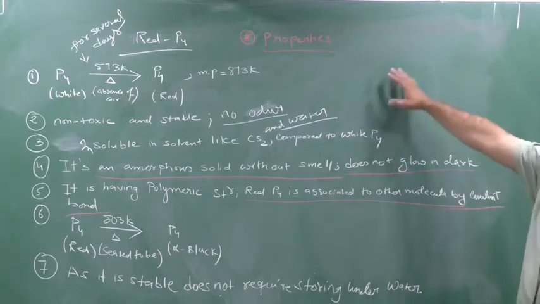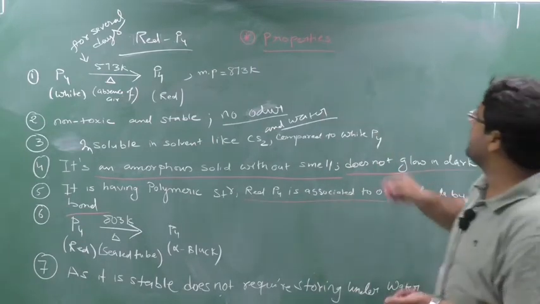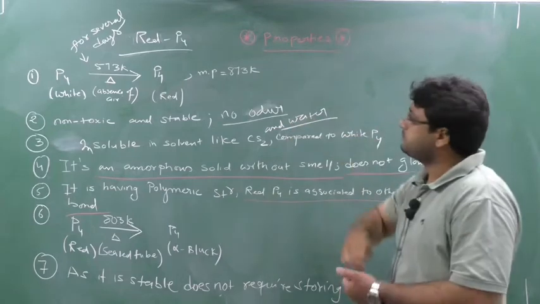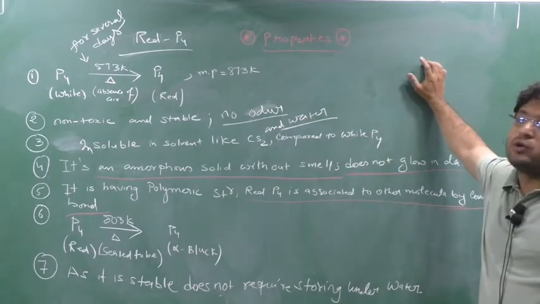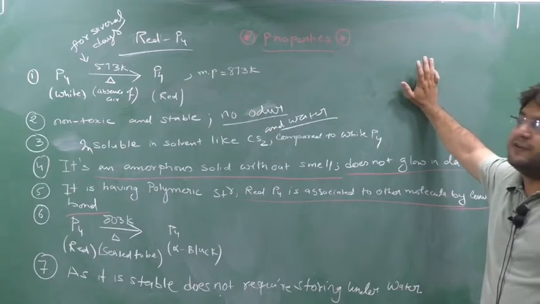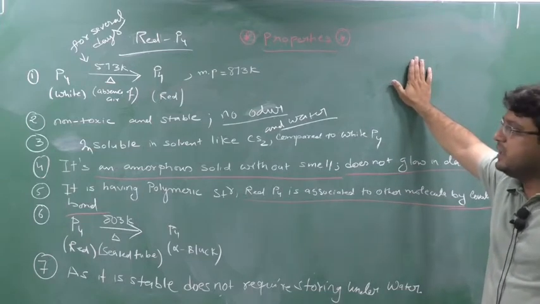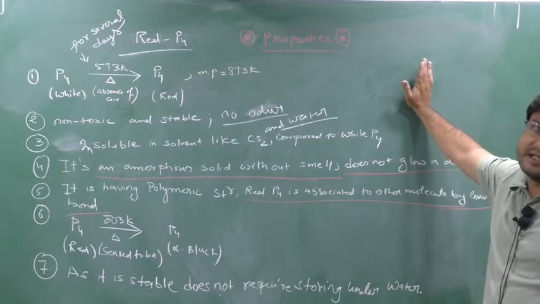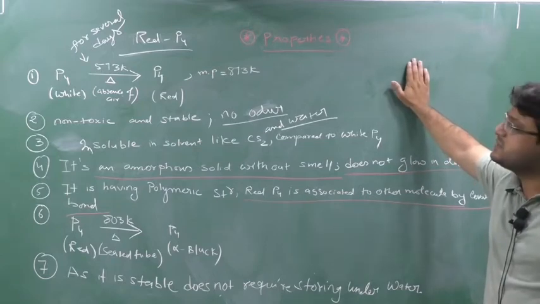So these are the certain properties of red phosphorus. Once more I will repeat. See, check it out here. First property is how to obtain the red phosphorus: just take the white phosphorus and heat it at nearly 573 Kelvin temperature for several days in the absence of air. You will obtain the phosphorus which is red phosphorus.